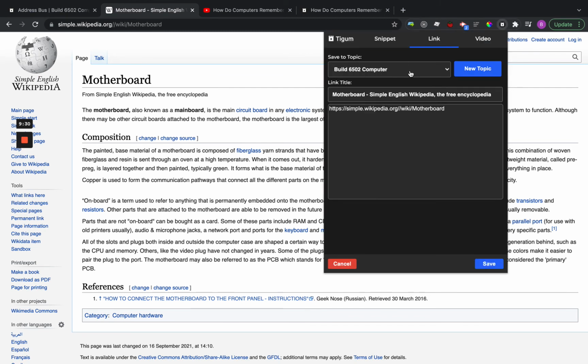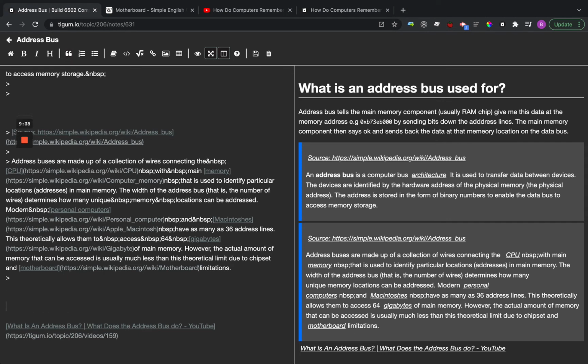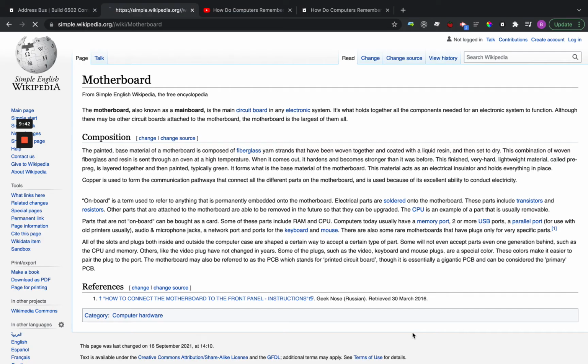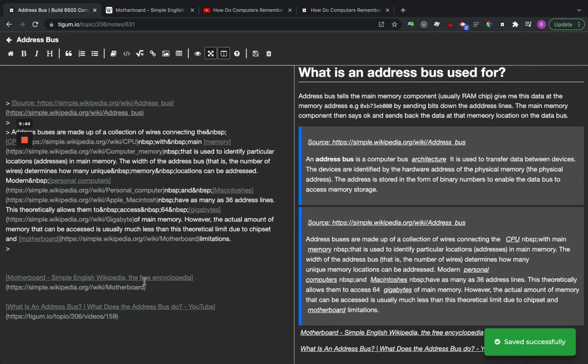Then also we have the link here. So if you don't want to use specific content, but you think it's a useful link, you can just go like this as well. So I'm going to save this here, and then again you'll see it show up here. So there it is. I'll click on it, it'll show up there.